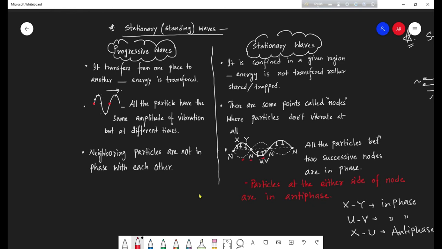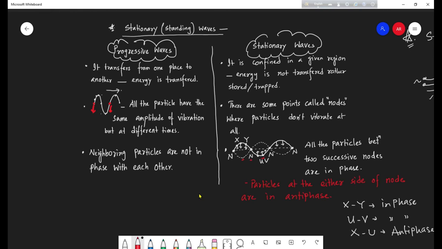If the wave is moving towards right, then this particle is moving down, this particle also is moving down. So they have the same displacement, the same speed, and the same direction of vibration. That means they are in phase.